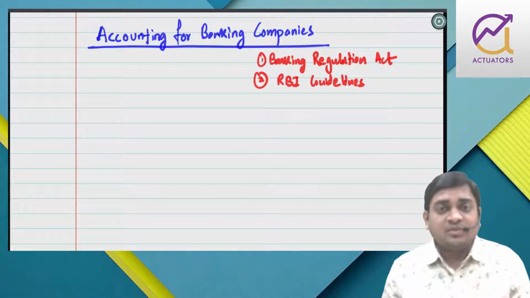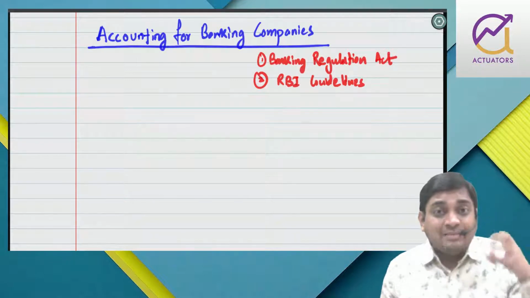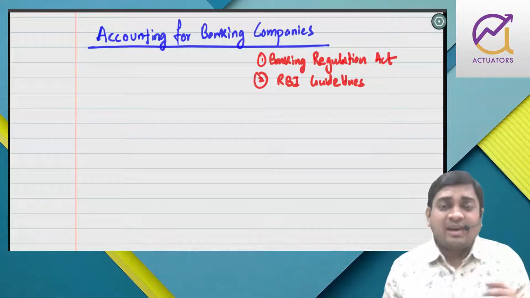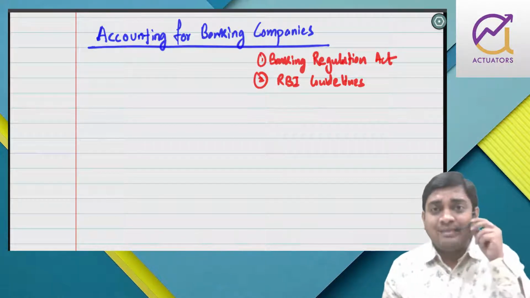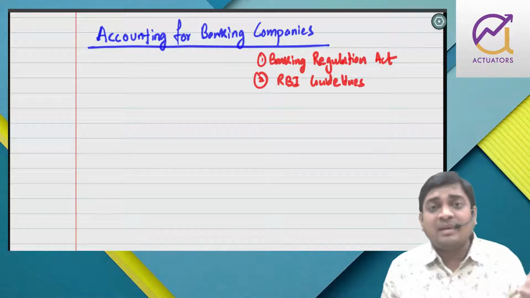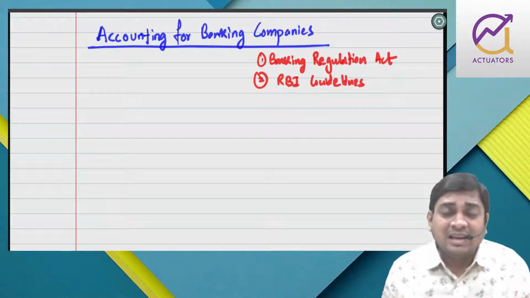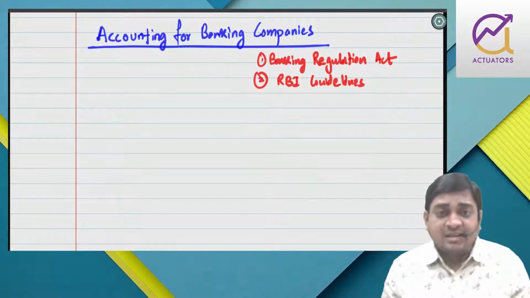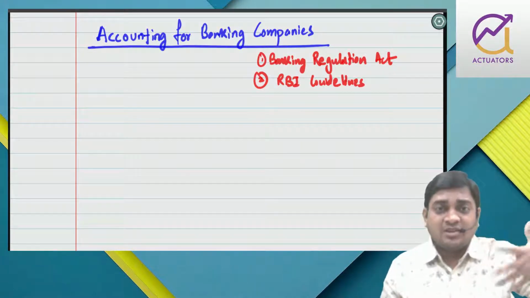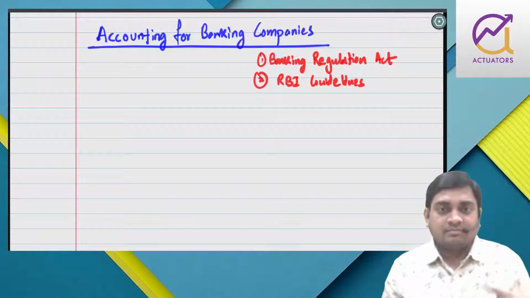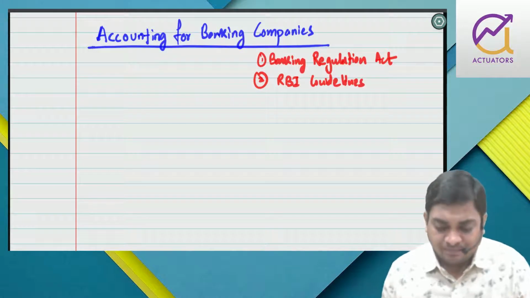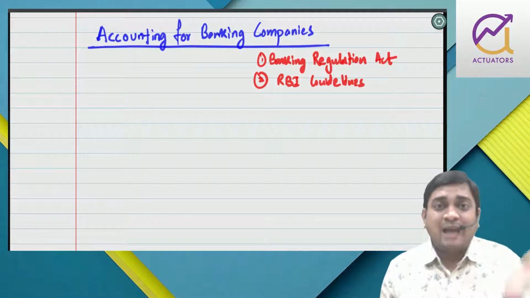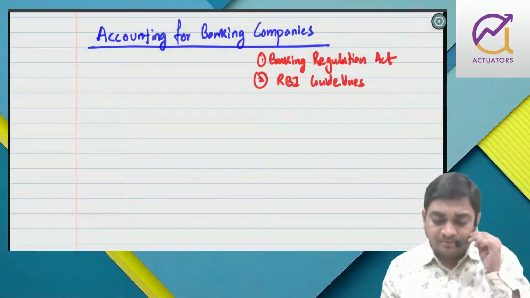I'll explain. Basically, when you prepare the liability side, they follow permanence, and when you prepare the asset side, they follow liquidity. It means the format of the balance sheet of a banking company is hybrid. One part is under permanence, another part is under liquidity. So here the marshalling we are following is hybrid marshalling.